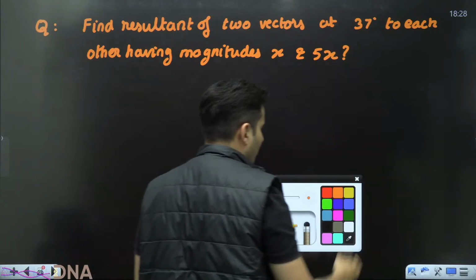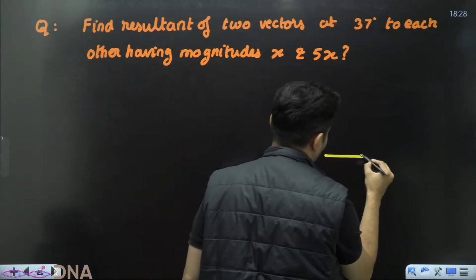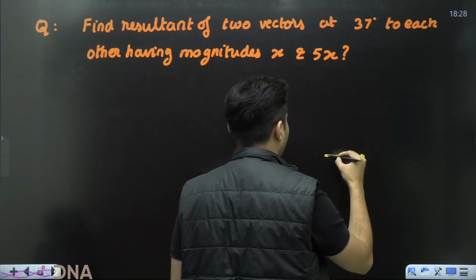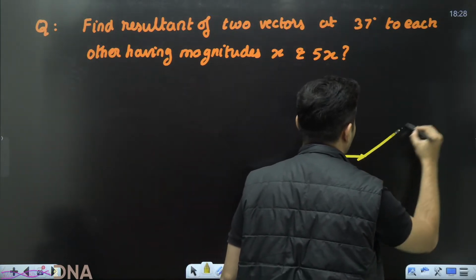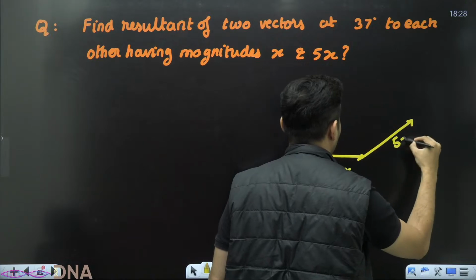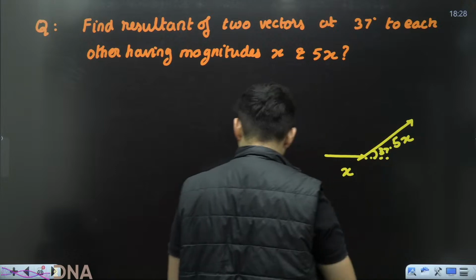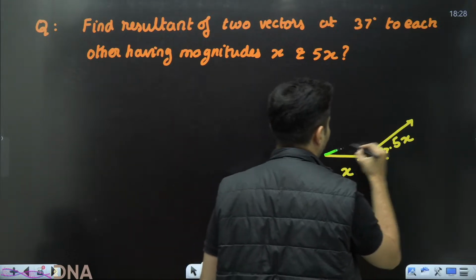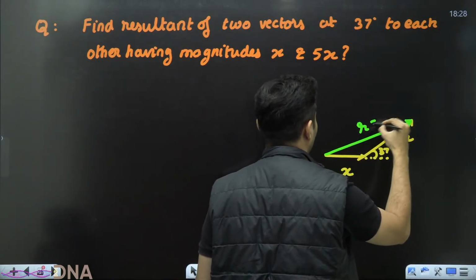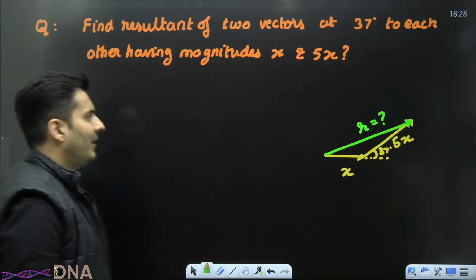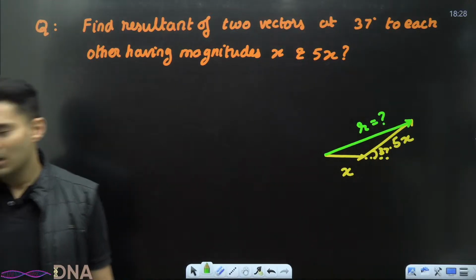That is the question. So imagine there is one vector of x, another vector of magnitude, let's say, 5 times x, and the angle between them is 37 degrees, and you have been asked, find what is the resultant. That is the question.